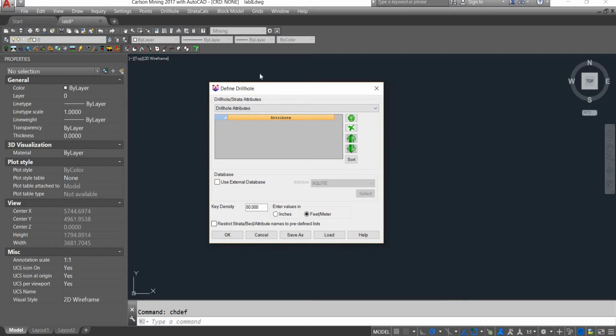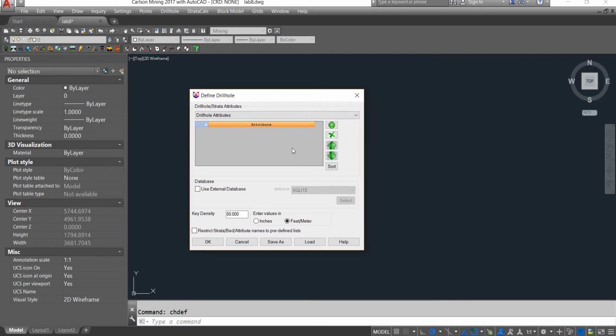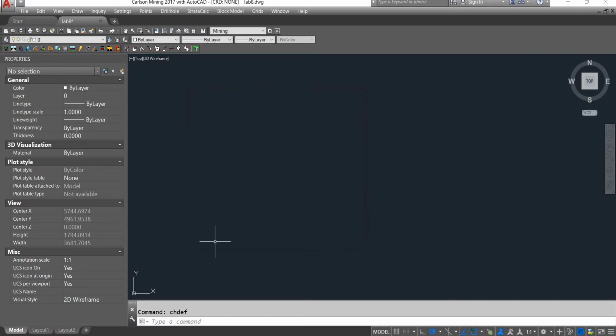Now in this dialog, I'm not going to define any attribute, but the only thing I want is the density of the strata, the coal seam, and it is 80, based on feet. So go ahead, click OK.